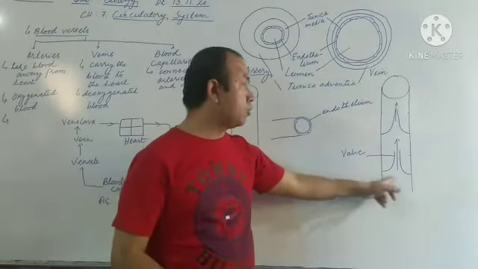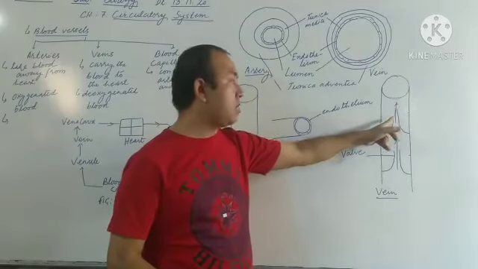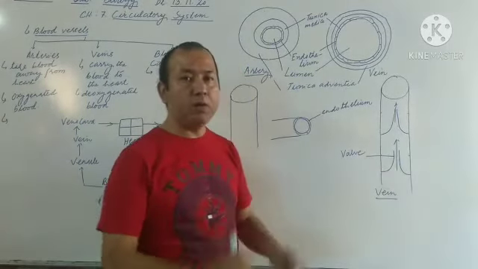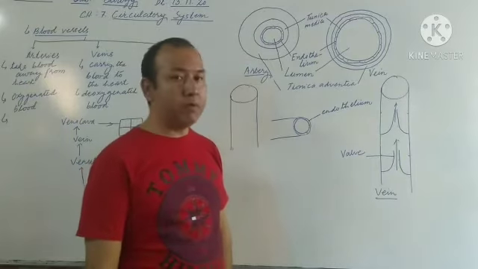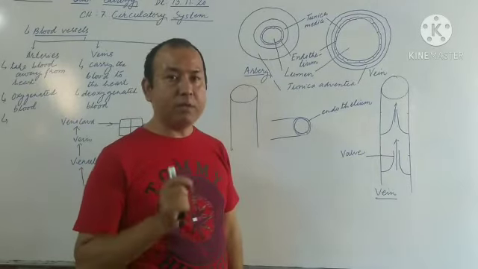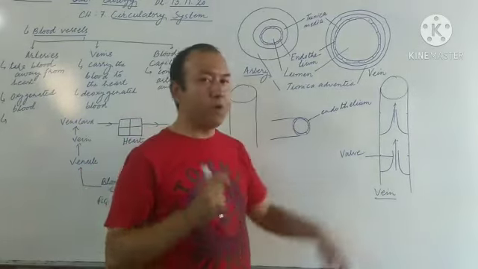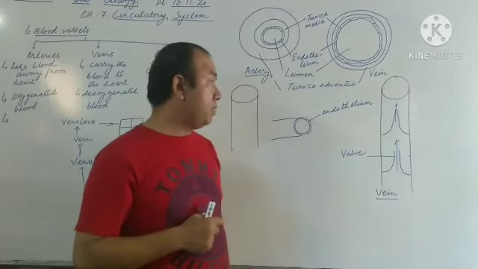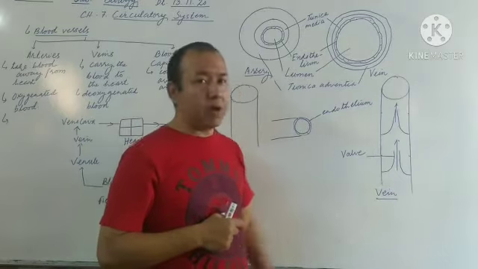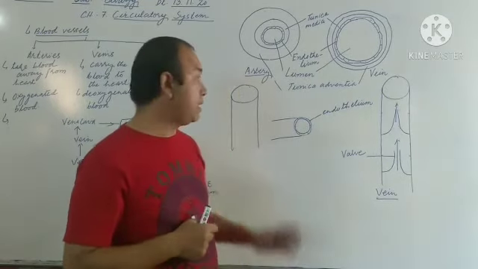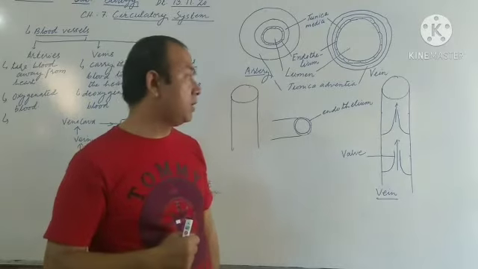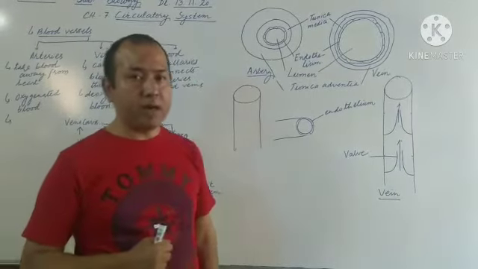Like if the blood goes up, then it is not allowed to come back again, because the valve opens only in one direction. So that is why we say that valves help in maintaining unidirectional flow of blood. And these valves are found at regular intervals along the length of veins, but they are absent in case of artery. So this is another point of difference between artery and veins.